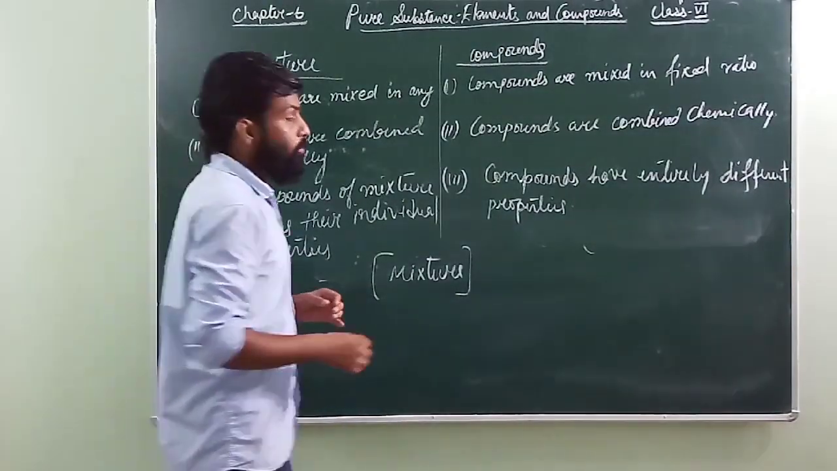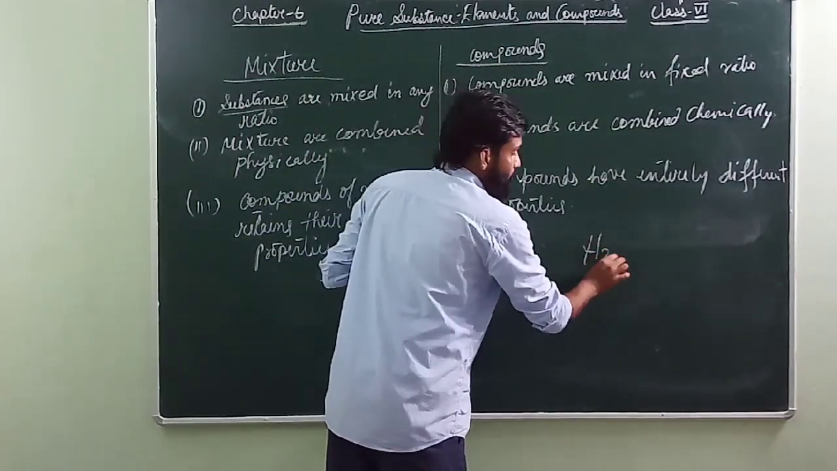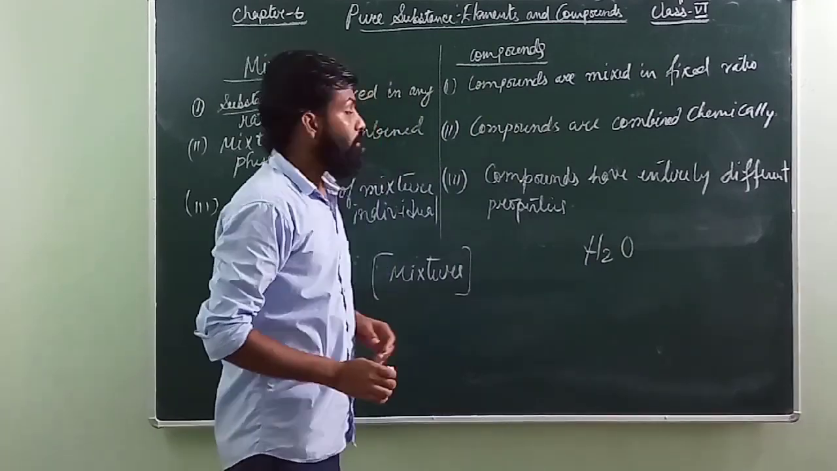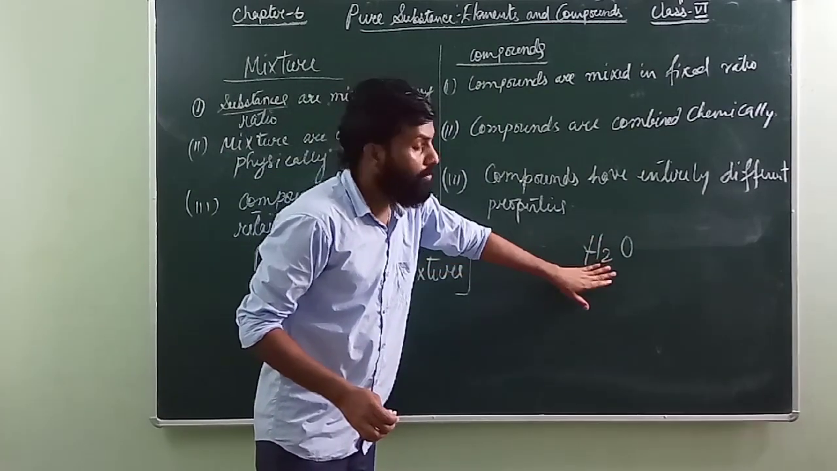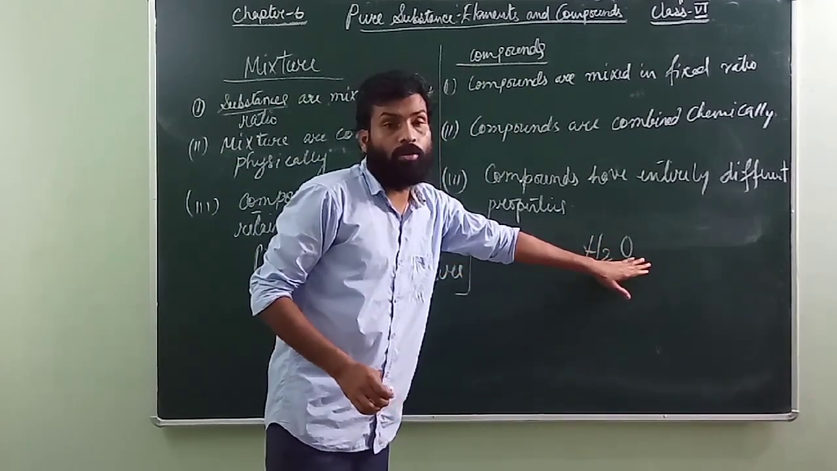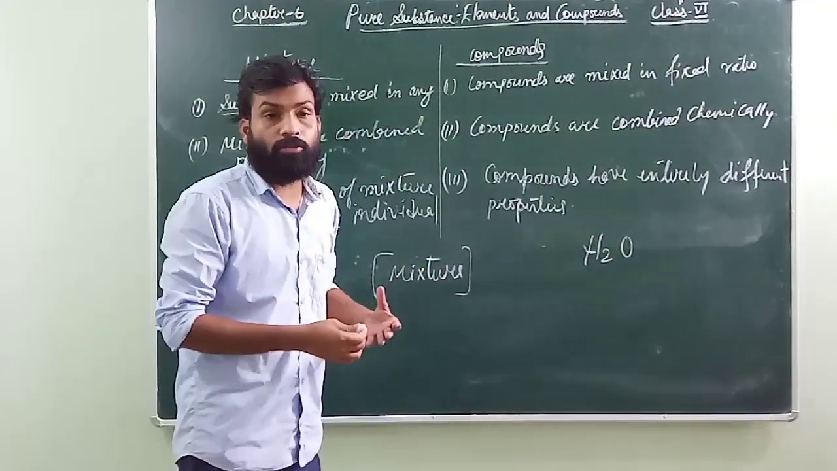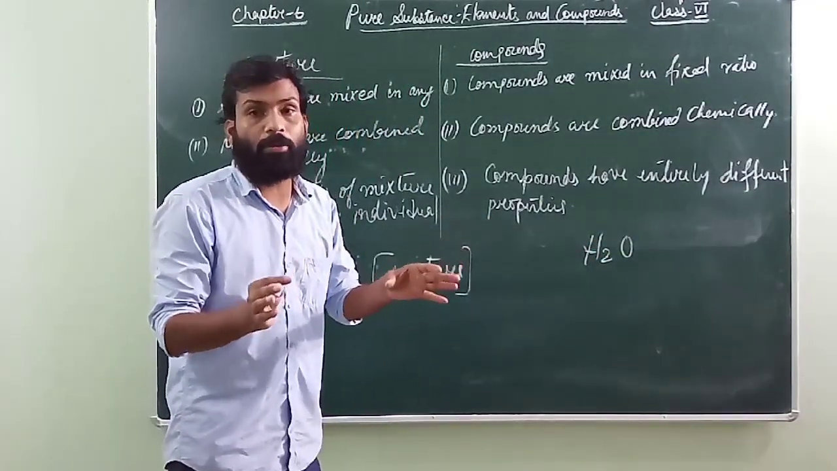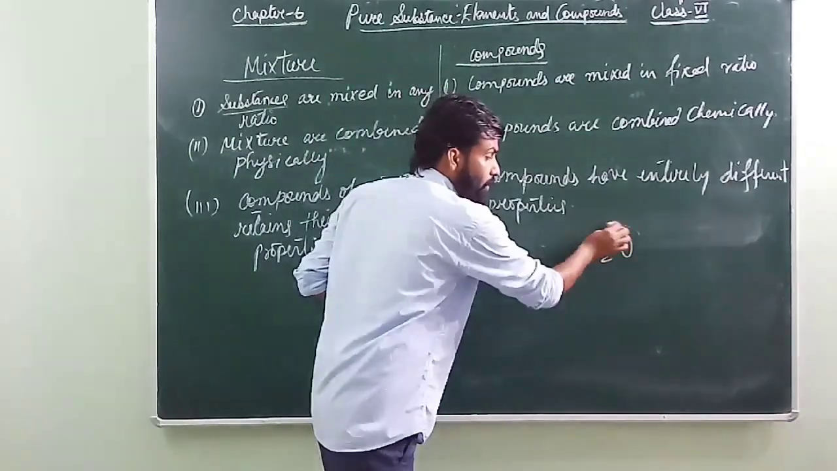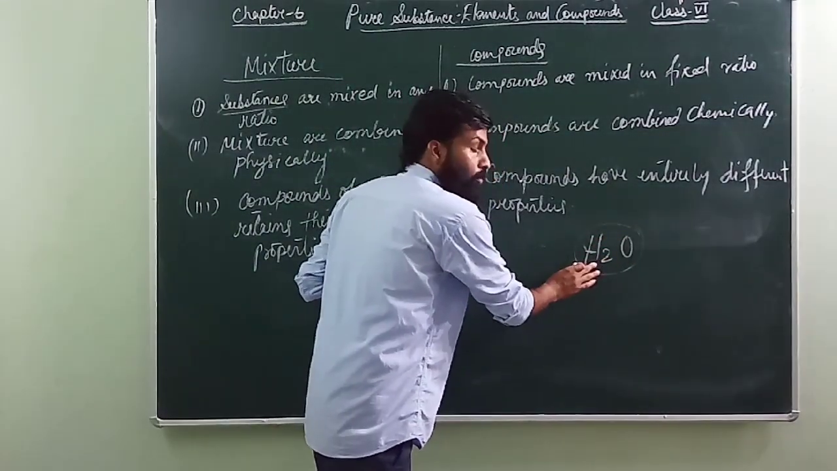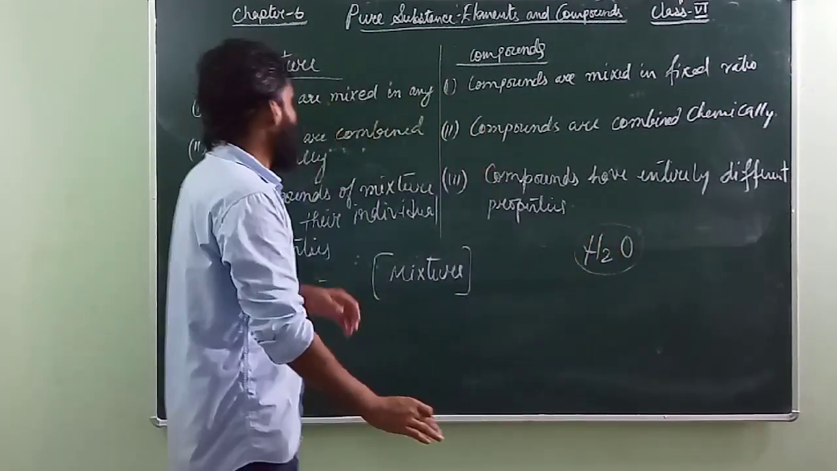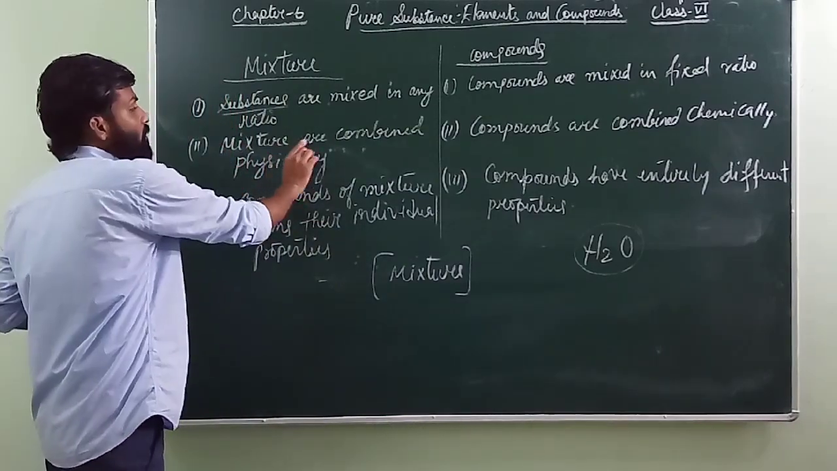Suppose I want to make a compound of water. In the formation of water we will require 2 atoms of hydrogen and 1 atom of oxygen. If you say, no, I will take 3 atoms of hydrogen to make water, that's not going to happen, because to form the compound water you require only 2 hydrogen atoms and 1 oxygen atom.